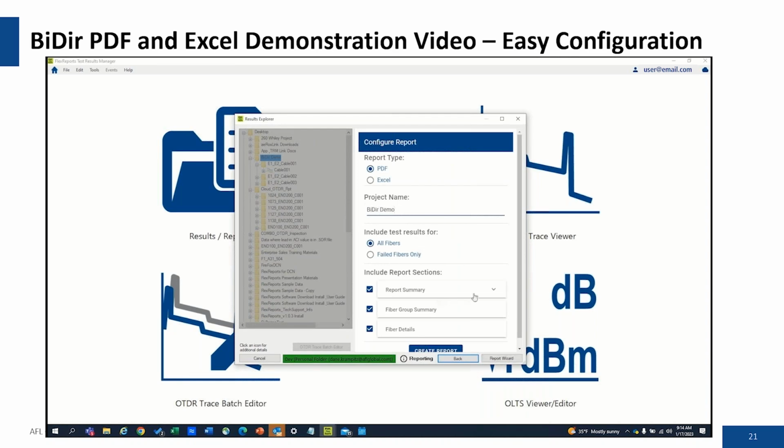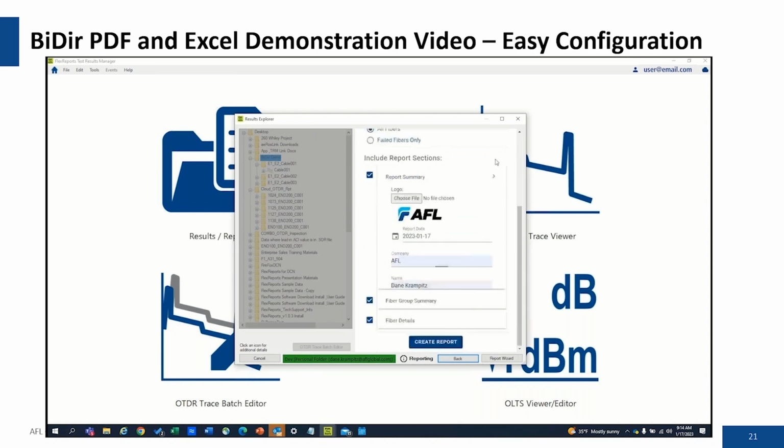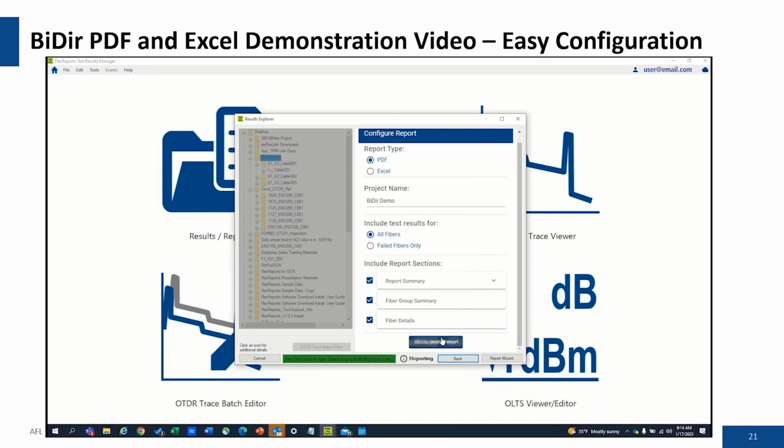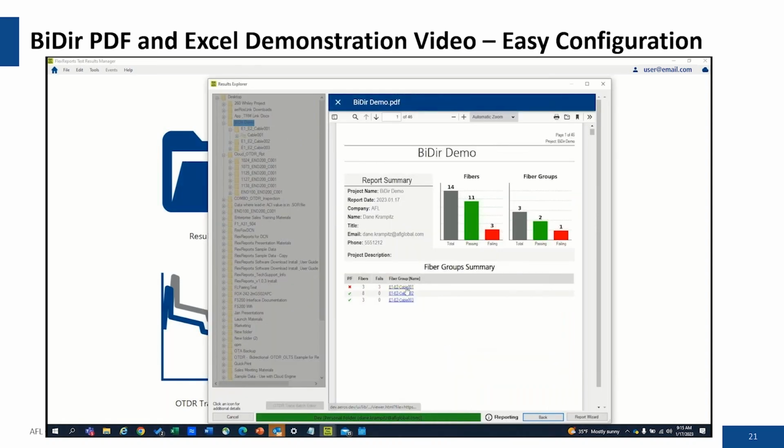You can name it. You can put your company information in, right? And then you just click Create Report. And there's a nice preview screen.